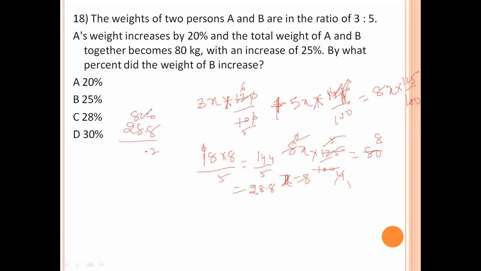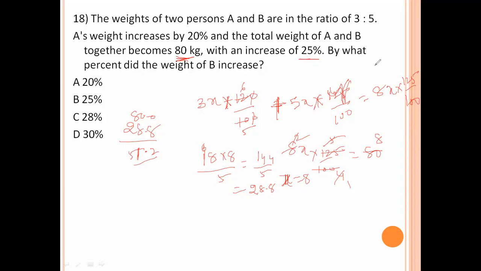9 minus 1 8, 9 minus 8 1, 7 minus 2 5, 51.2. By what percent did weight of B increase? B generally totally 25% increases.